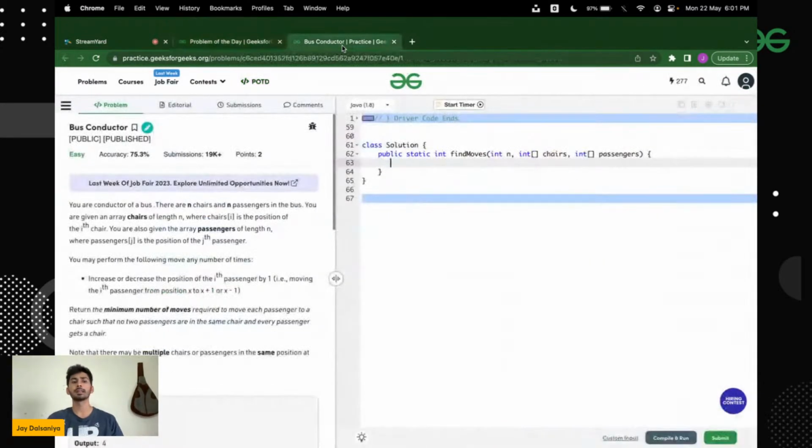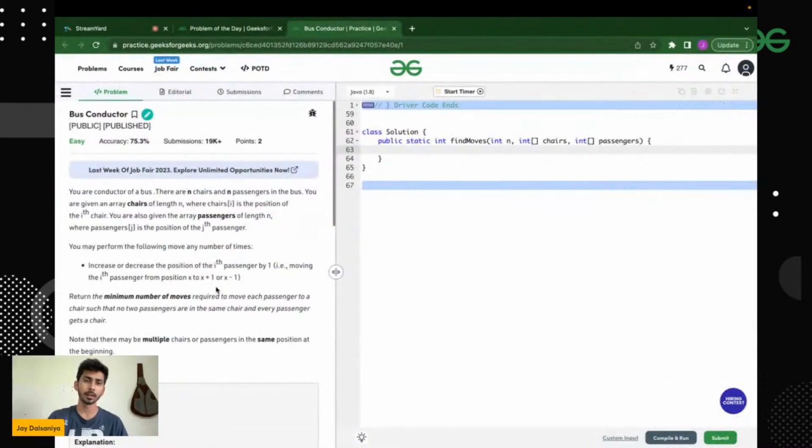Okay, so basically this was the problem of the day. Yesterday's problem of the day, and the name of the question is bus conductor, and the difficulty level is easy. So how many of you were able to solve this question? This is a standard question of an algorithmic paradigm, and it has been changed into a different question by just changing the storyline. So it's completely the same standard question.